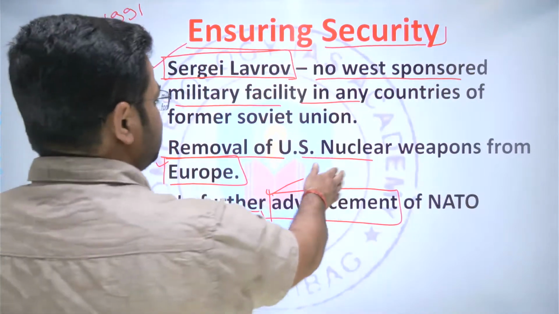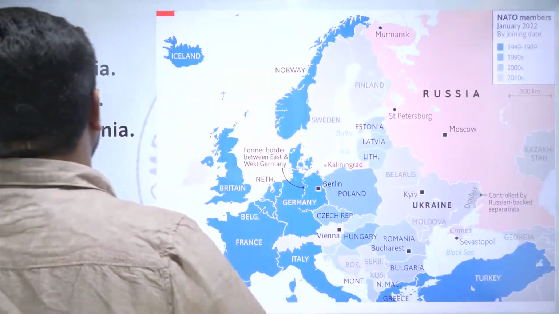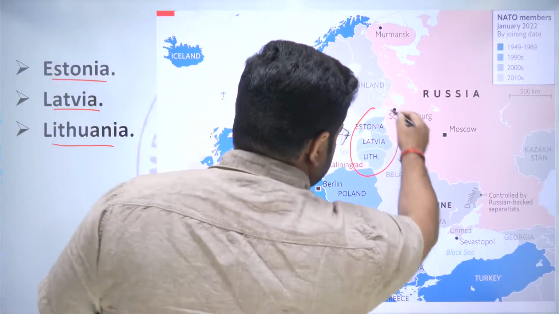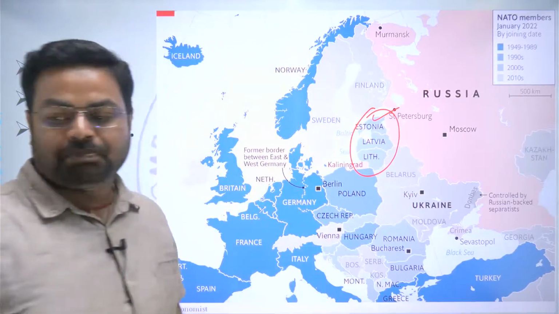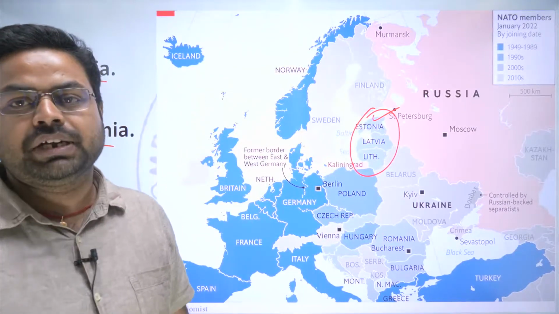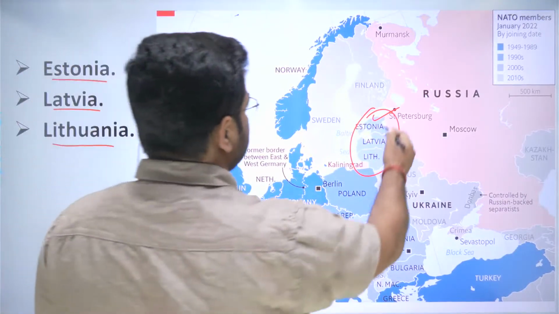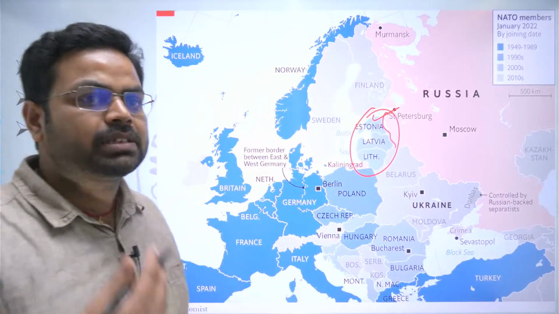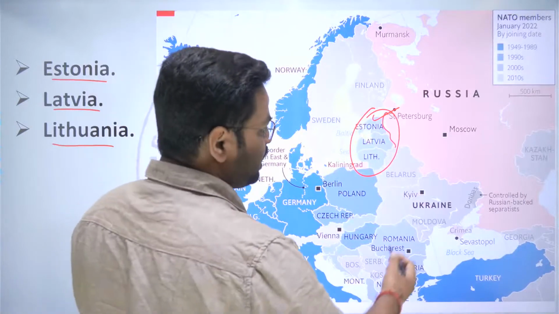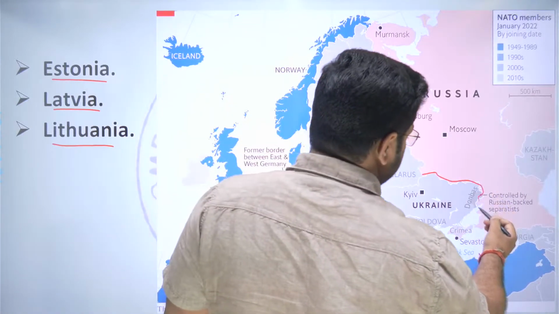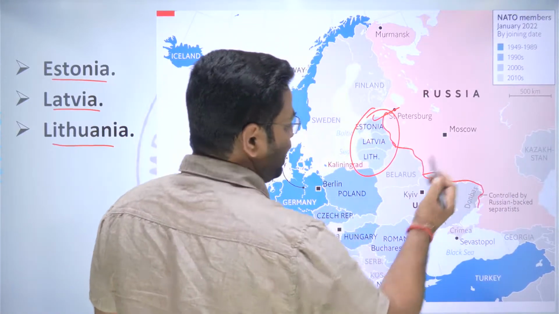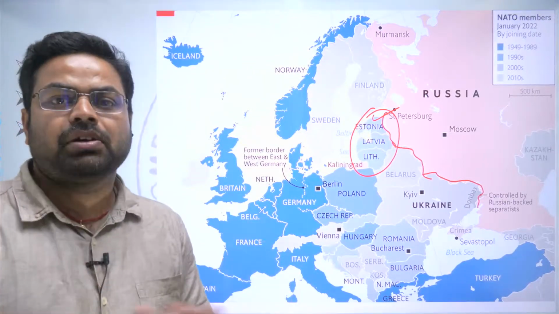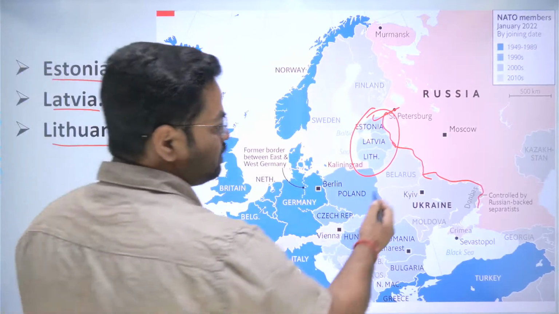And here, if we see the next slide, Estonia, Latvia and Lithuania, these 3 countries which were earlier part of the USSR, have now joined the NATO. And here you can see that they share a border with Russia. So Russia is already feeling threatened, and if Ukraine had joined, then the only buffer state between NATO and the Russian border for a short span would have been Belarus.